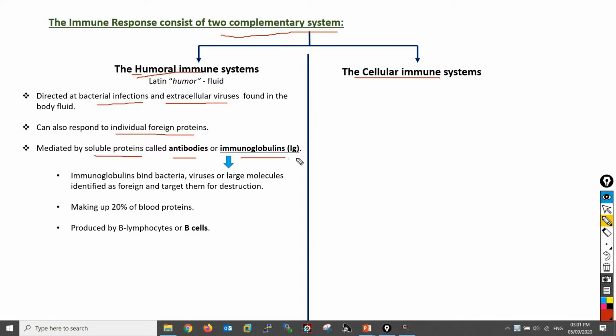Immunoglobulins are designated as Ig. Immunoglobulins bind bacteria, viruses or large molecules identified as foreign and target them for destruction. Immunoglobulins make up 20% of the blood protein, and they are produced by B lymphocytes or B cells.